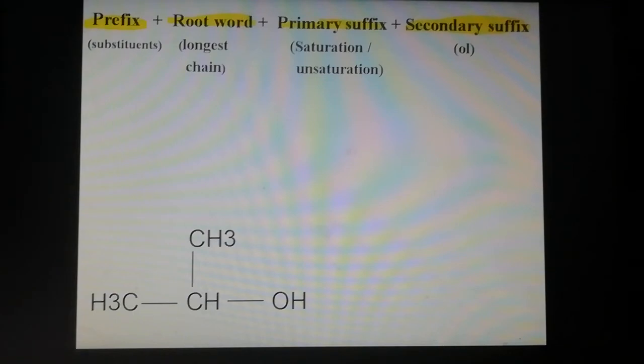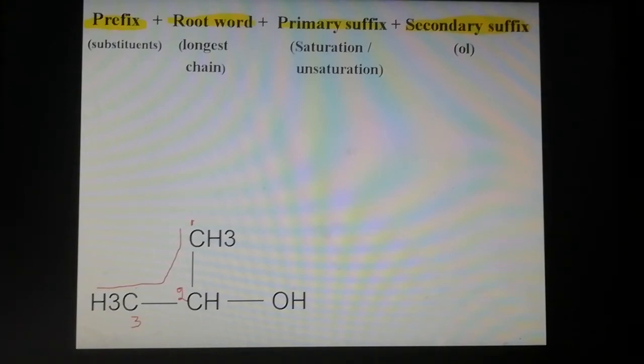Next, identify the longest chain. This part is the carbon chain. Now number the carbon atoms: 1, 2, 3.